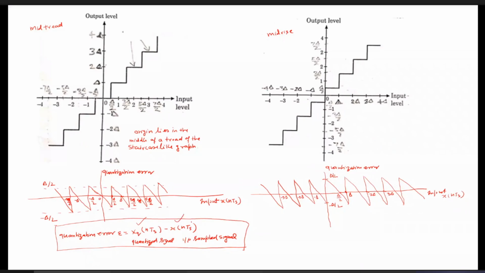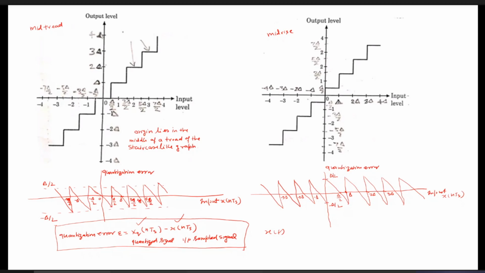The quantizer input is nothing but our sample signal, represented by x(nTs). Suppose x(t) is our original analog signal; if you take samples of x(t) at n equals 1, 2, 3 and so on, at Ts, 2Ts, 3Ts, nTs, it is called the sample signal. If this sample signal is given as input to the quantizer, whose output is given by xq(nTs), then the difference between the quantizer output and the input sample value is nothing but the quantization error.